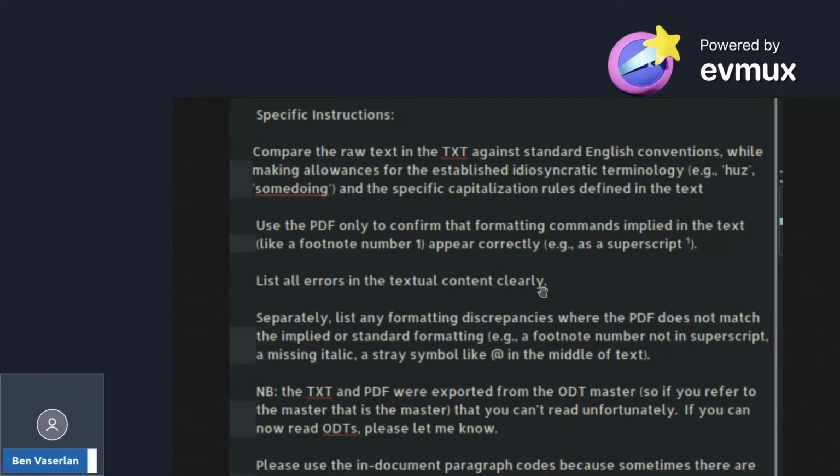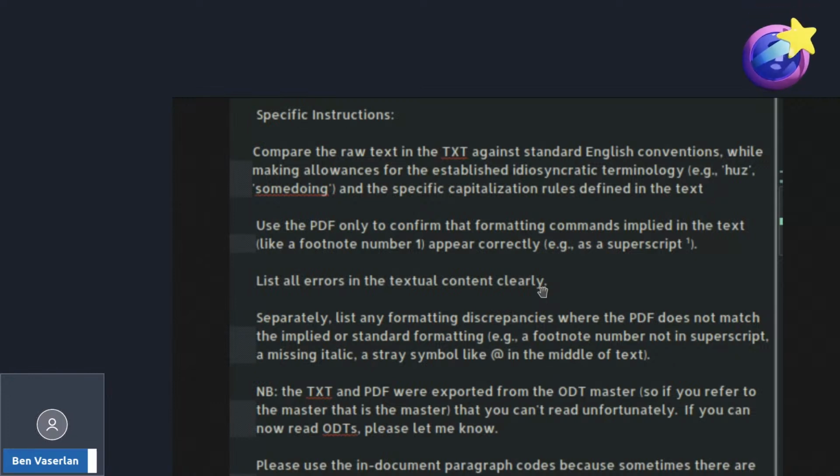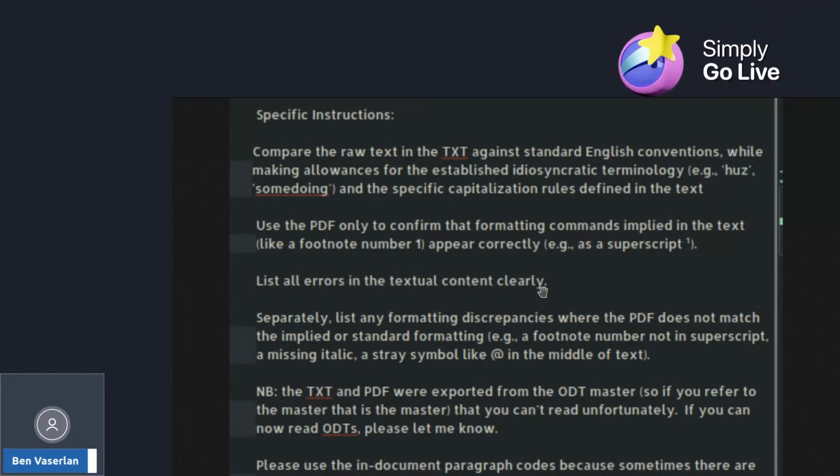Use the PDF only to confirm that formatting commands implied in the text, such as footnote number 1, actually, it's not a footnote, it's a chapter endnote, because footnotes are rubbish on ebooks. They don't work. Appear correctly, e.g. as superscript 1. List all errors in the textual content clearly.